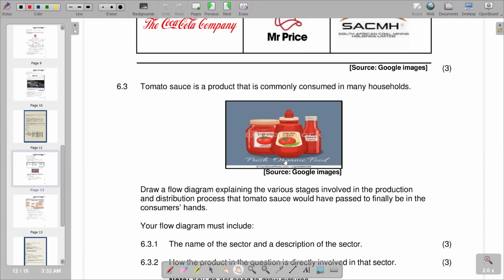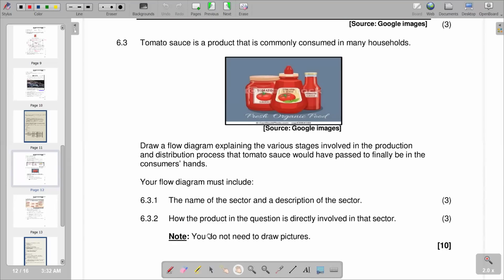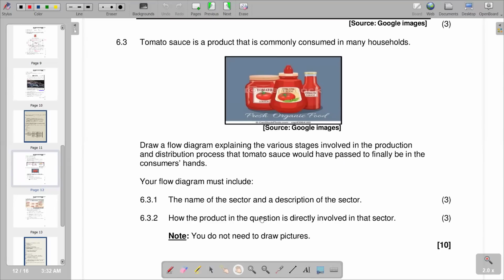And then beneath that, it reads, draw a flow diagram explaining the various stages involved in the production and distribution process that tomato sauce would have passed to finally be in the consumer's hands. And then your flow diagram must include one, the name of the sector and the description of the sector, and then 6.3.2, how the product in the question is directly involved in that sector. And then we are given a note, you do not need to draw pictures.